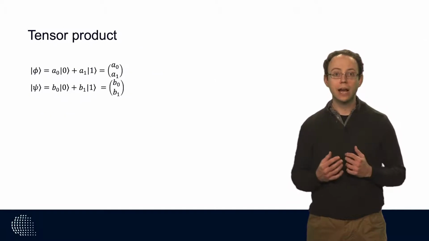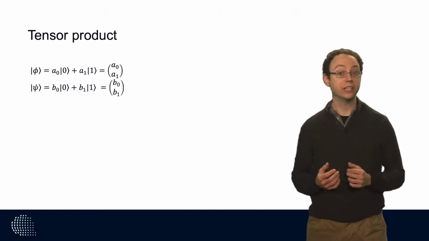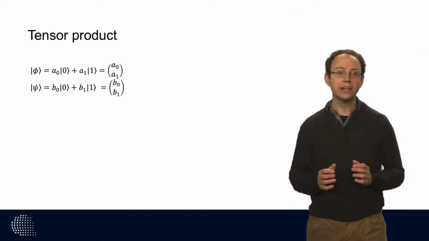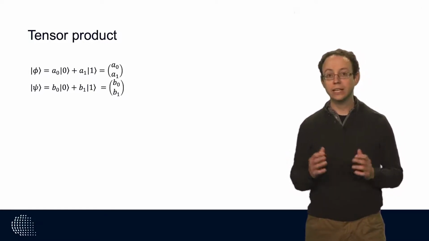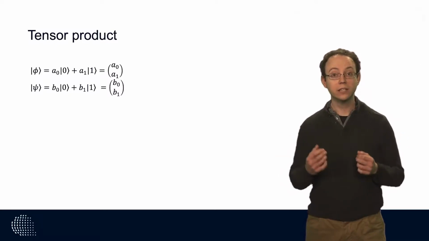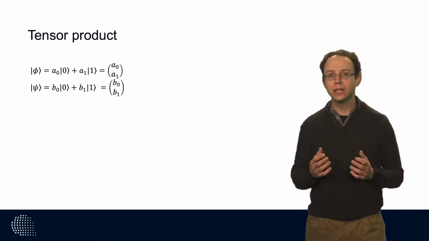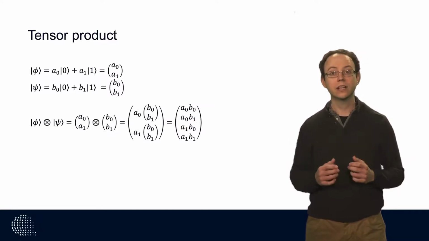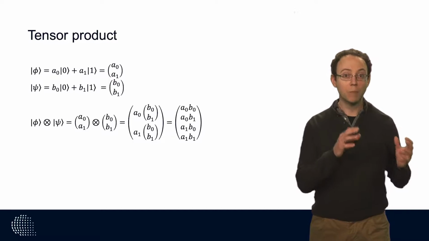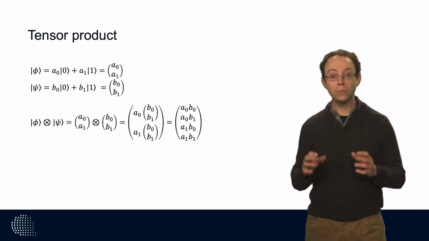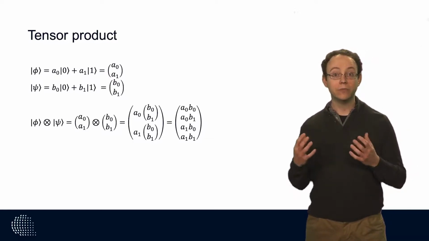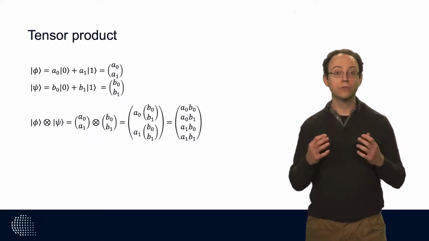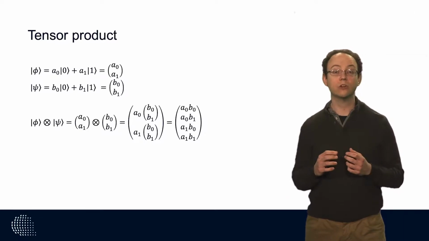Before we proceed, I will introduce an operation, the tensor product. For our purposes, I will only define it operationally. Given 2 matrices, in this example vectors, the tensor product between them is the matrix that results by creating a block matrix with 1 block per entry in the first matrix, and each block consists of the corresponding element of the first matrix times the second matrix.